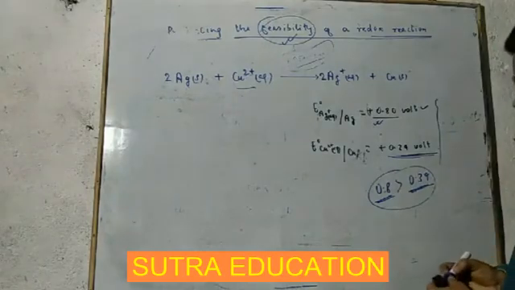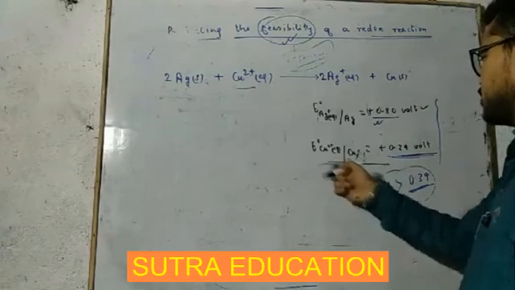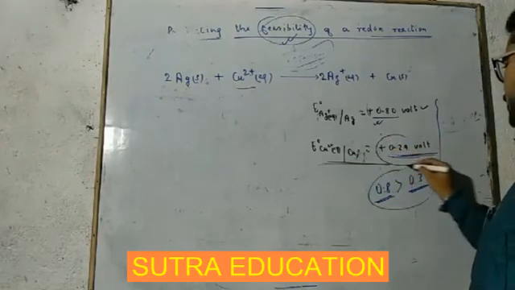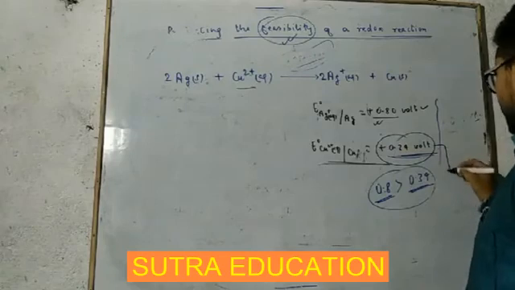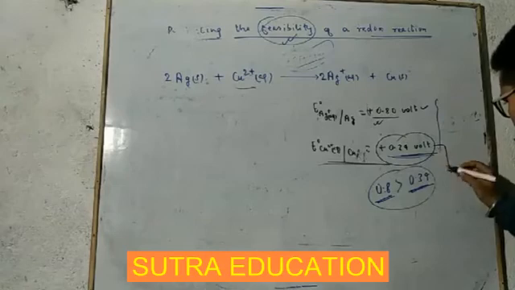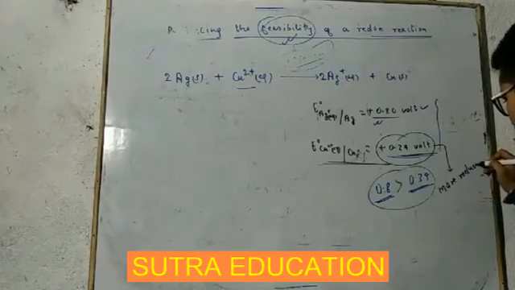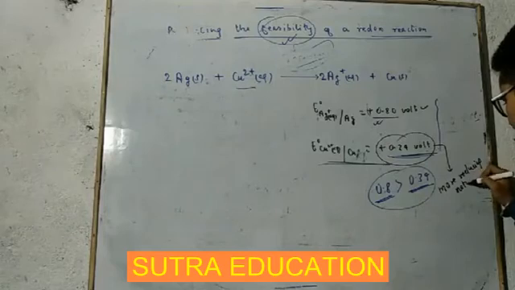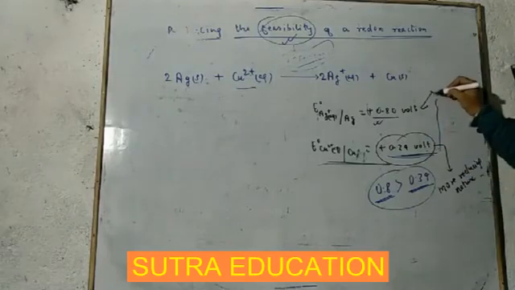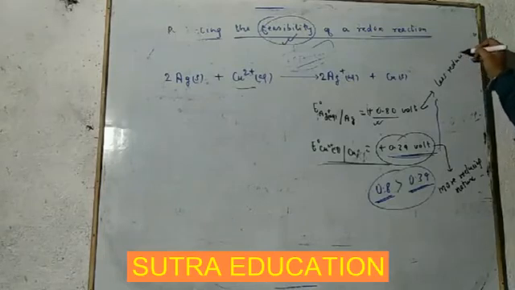So how to check? This is 0.34 volt, and we know this is less now, so it is having more reducing nature. It is having more reducing nature, and since it is placed above, it is having comparatively less reducing nature, or reducing strength, say na, reducing strength.